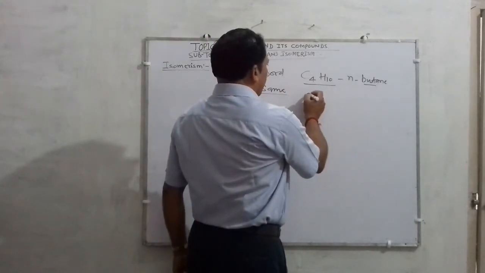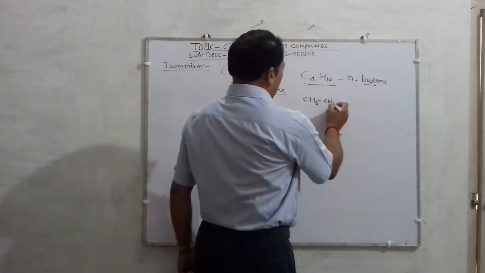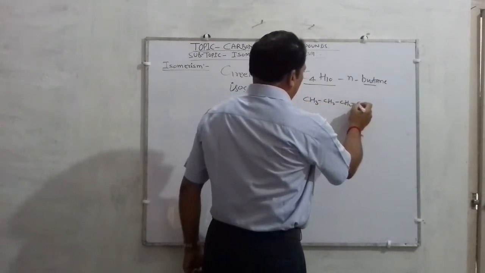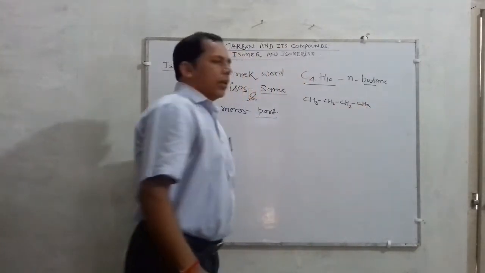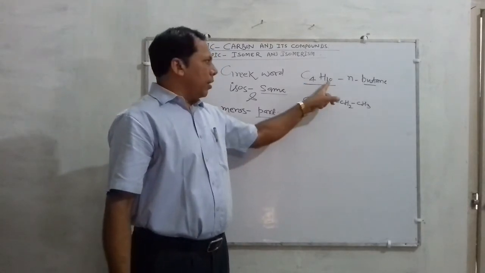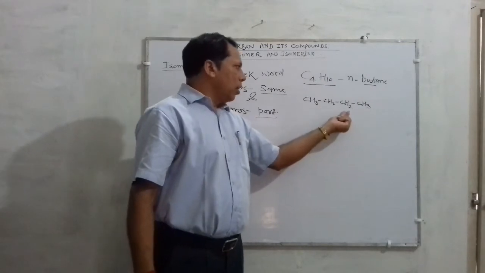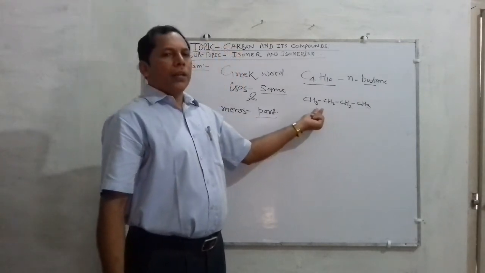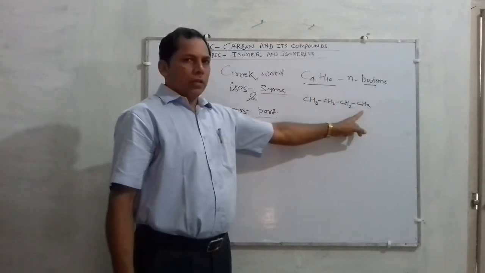When you write its structure, C4H10 can be written in this form. There are 4 carbon and 10 hydrogen atoms in normal butane.